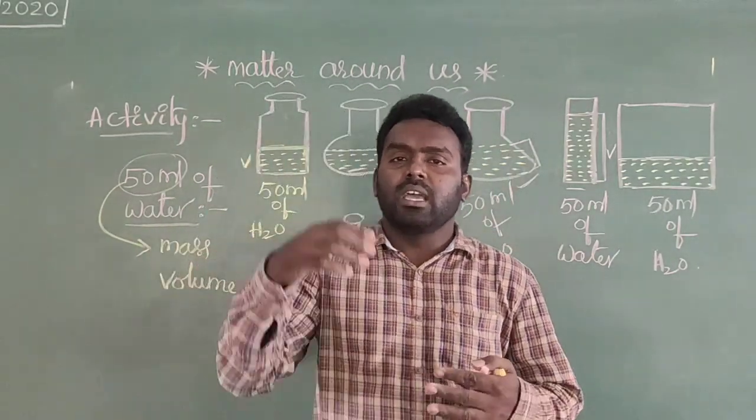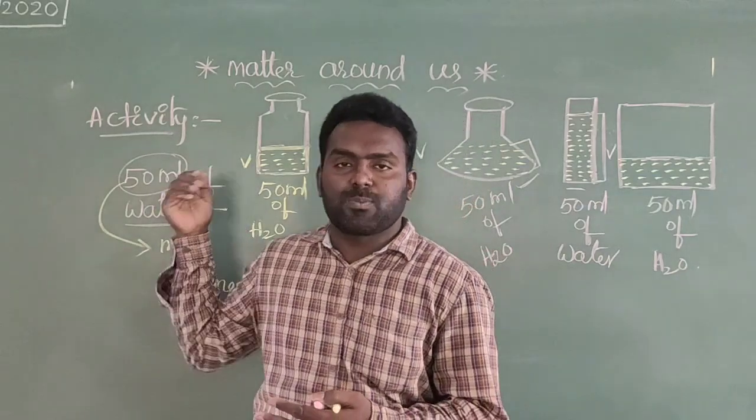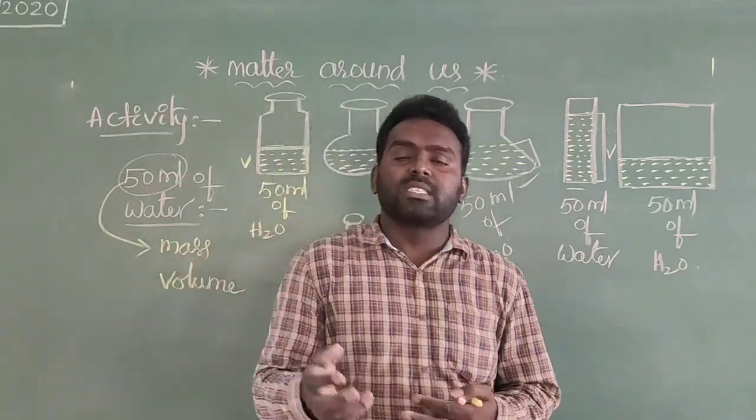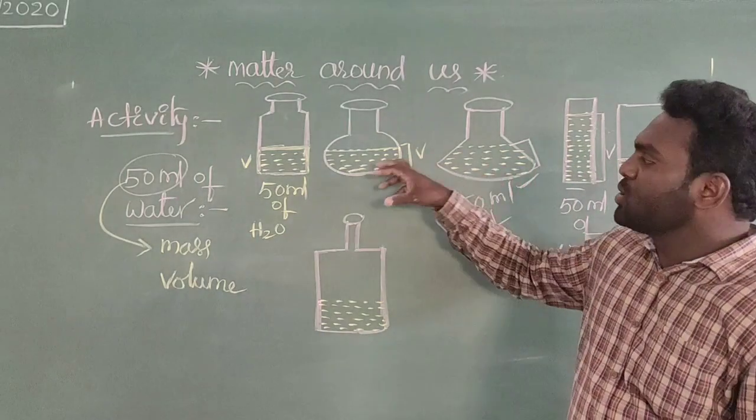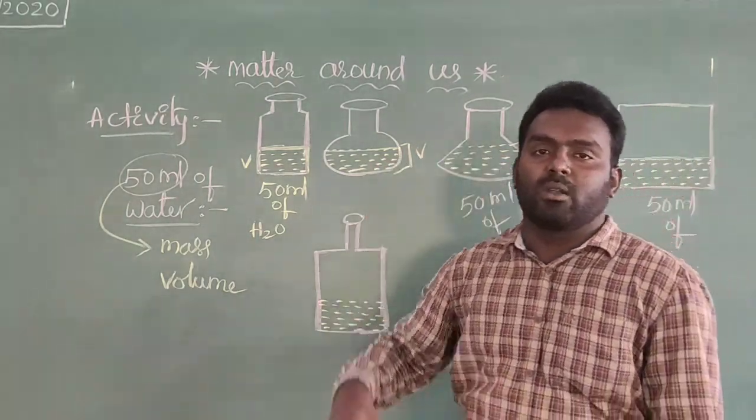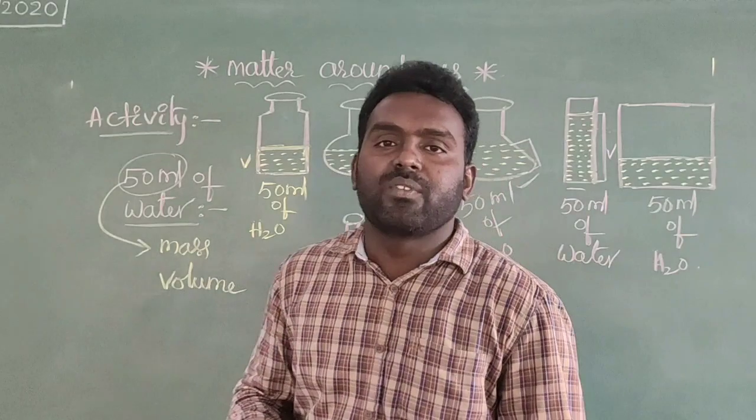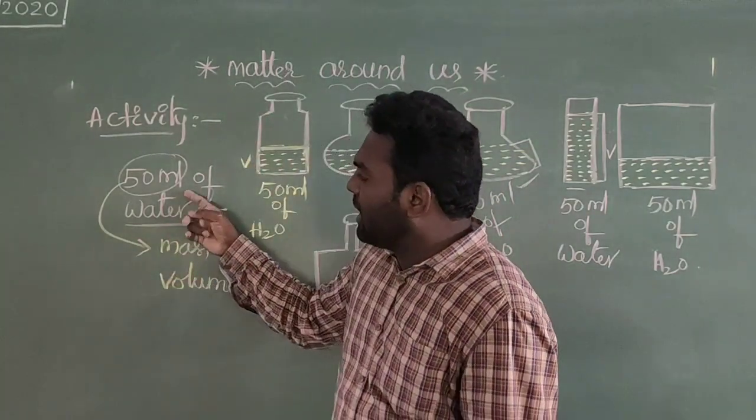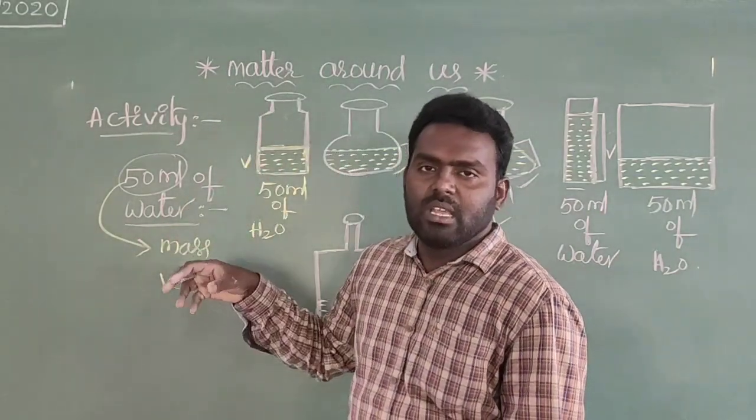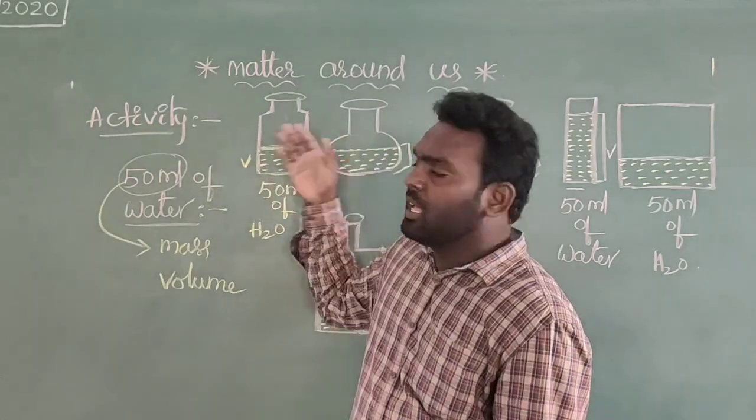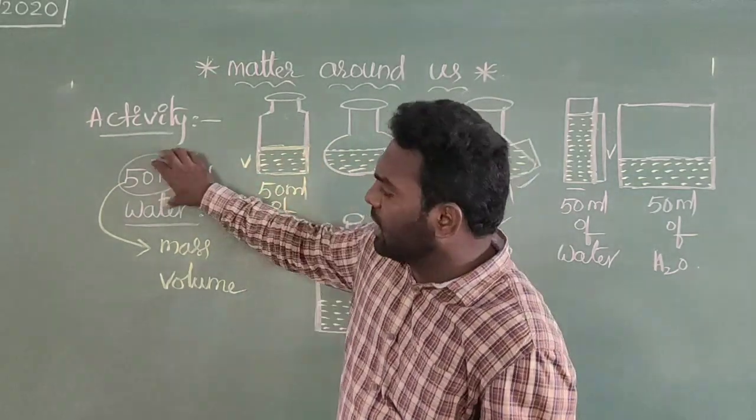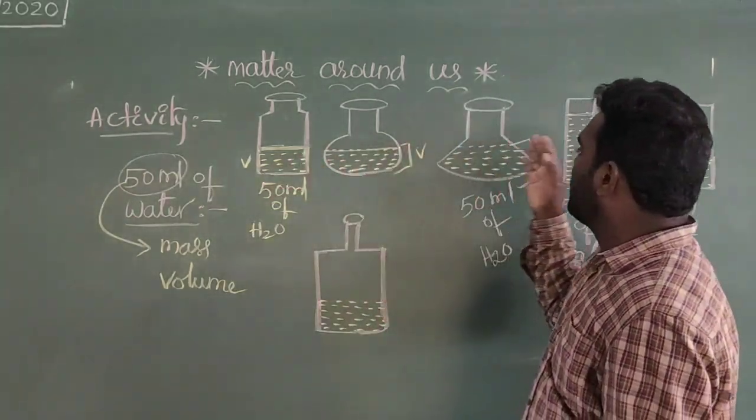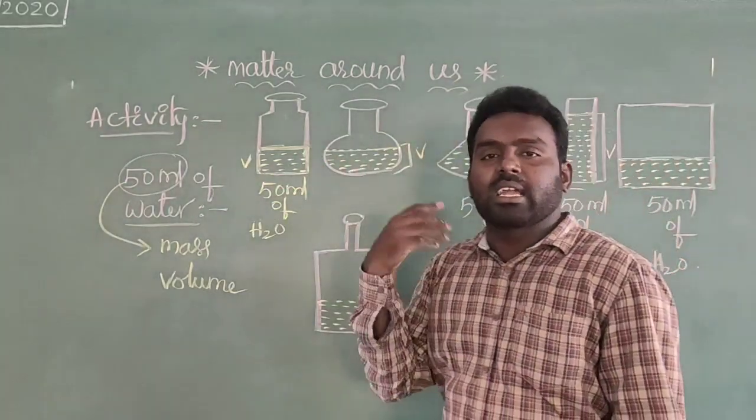So before, I explained some properties of liquids. This is an activity based on different containers by pouring water. By pouring only 50 ml of water, the volume of the water is fixed. The shape is different, but the volume is completely fixed, that is 50 ml. So the volume is fixed, but the shapes are different based on the containers.